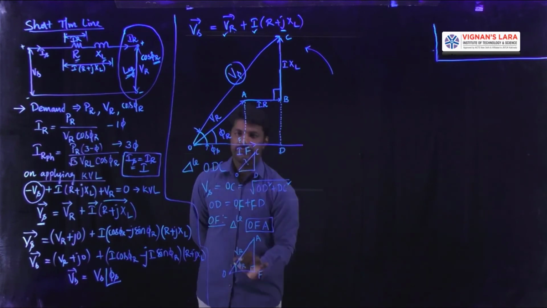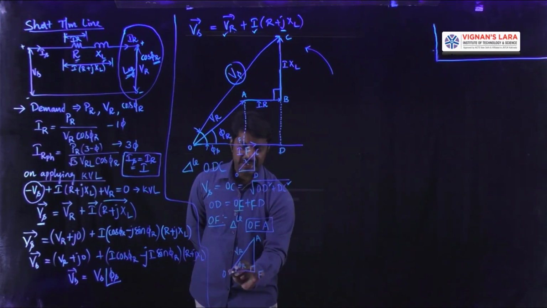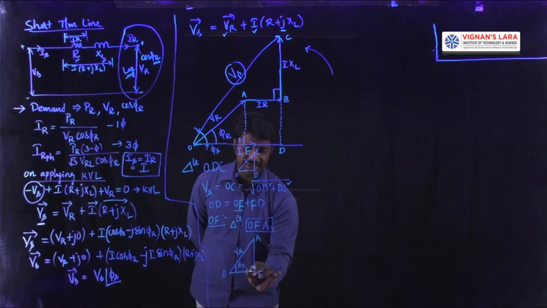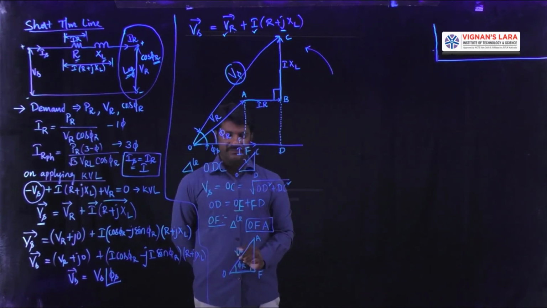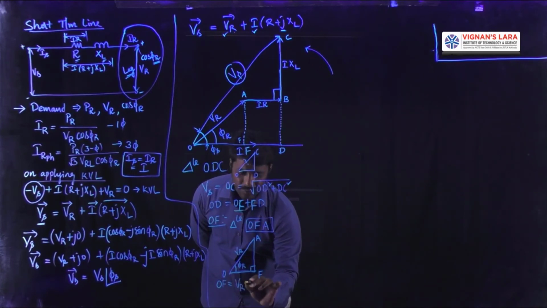Our required value is OF. What is this OF? It is the horizontal component, the adjacent side, which can be represented with the cosine term. Therefore, as per the triangle concepts, OF is equal to hypotenuse VR cos phi r.